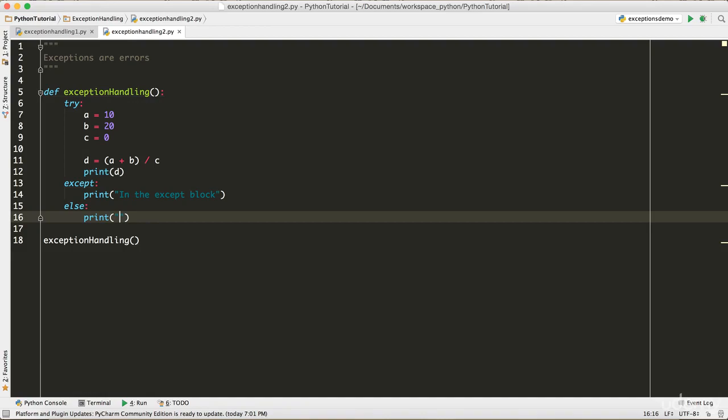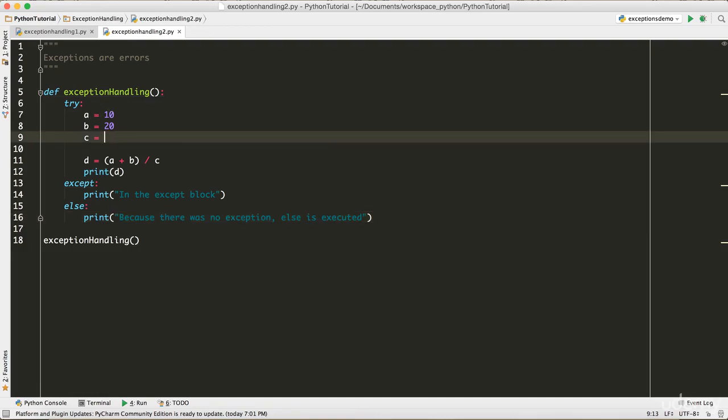I just added the else block and I'm printing something, "because there was no exception, else is executed," so you guys know when it's getting executed.